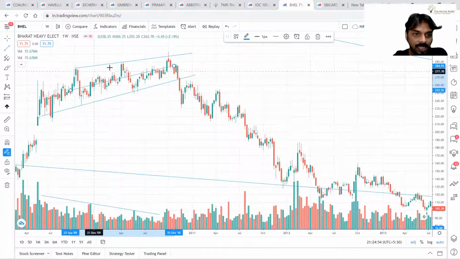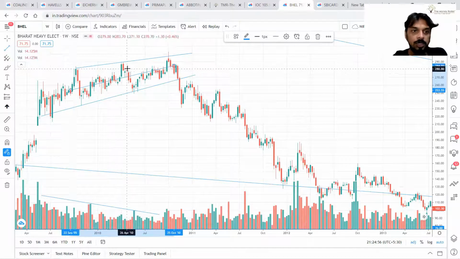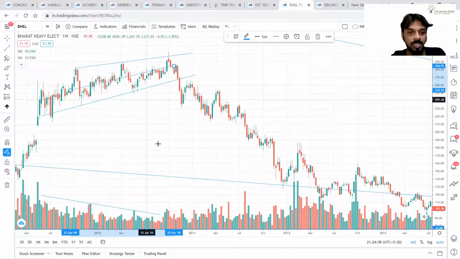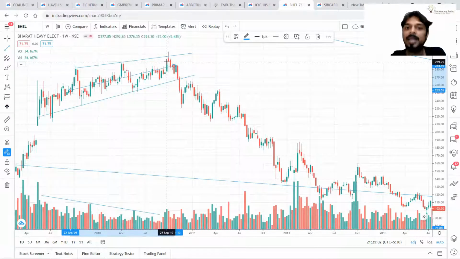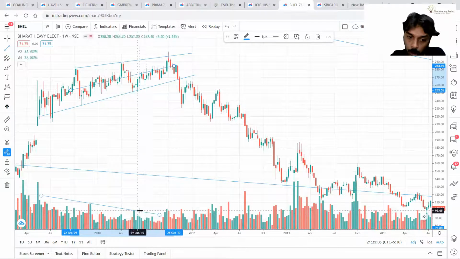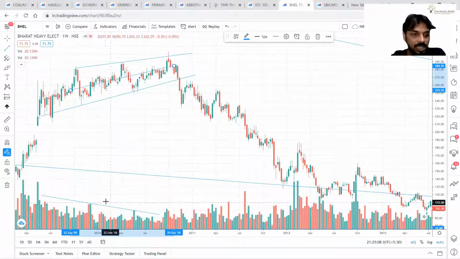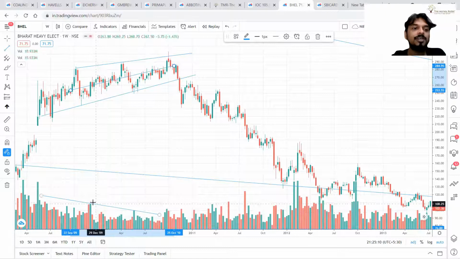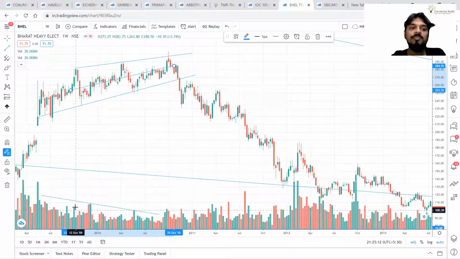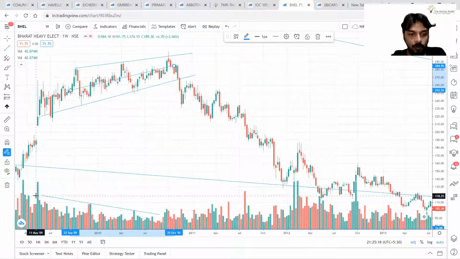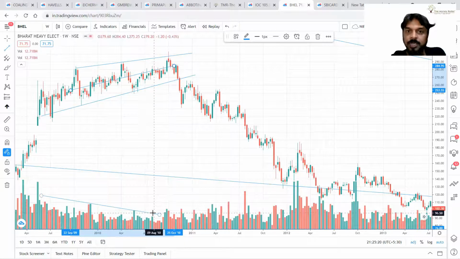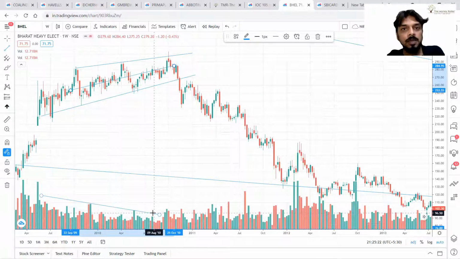But till this point, there are divergences, and in the up move leading to this single candle, volume is also coming down. So these are your divergences. How divergences? Because price is moving up, but in comparison to the last peak, volume is going down continuously.